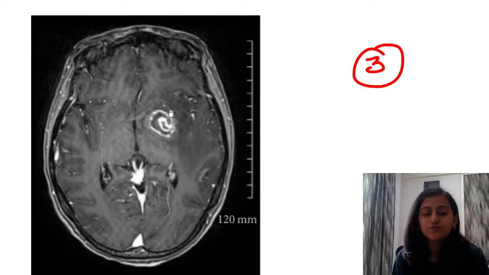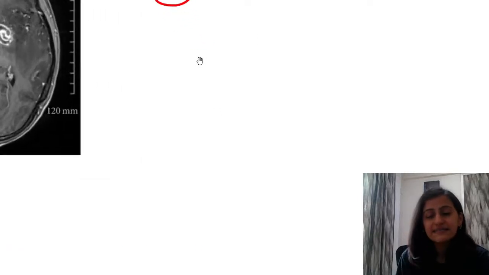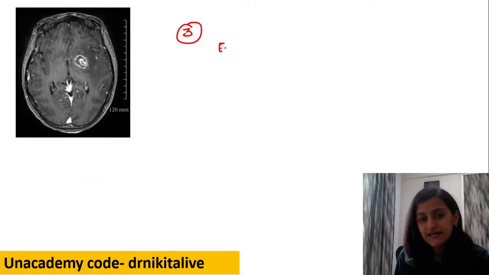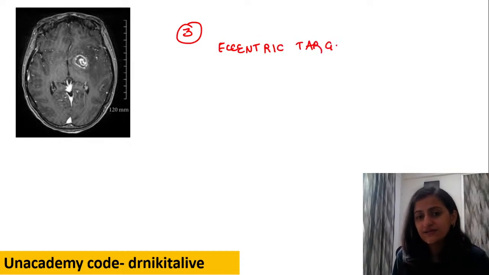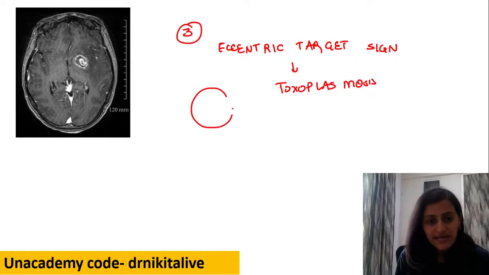Absolutely right. This is toxoplasmosis, which is showing what sign? This is the ring enhancing lesion, and inside that we are seeing another ring, but that ring is not in the center. It is an eccentric ring. So this is basically called the eccentric target sign, which is seen with toxoplasmosis. So, ring enhancing lesion with an eccentric target.